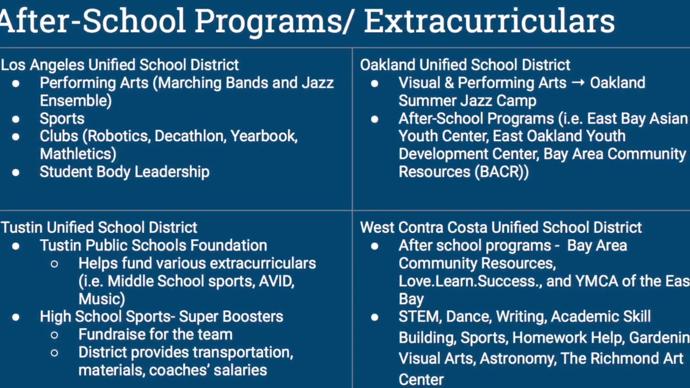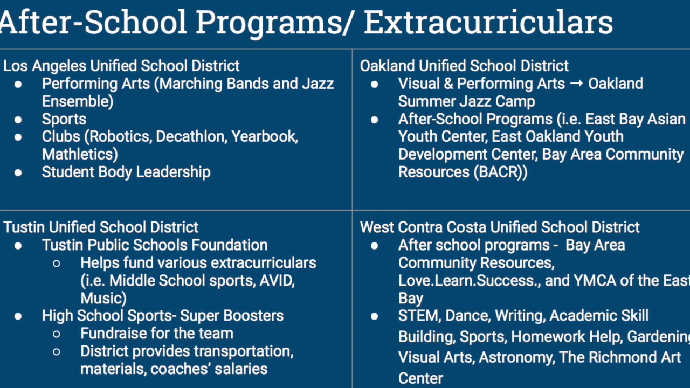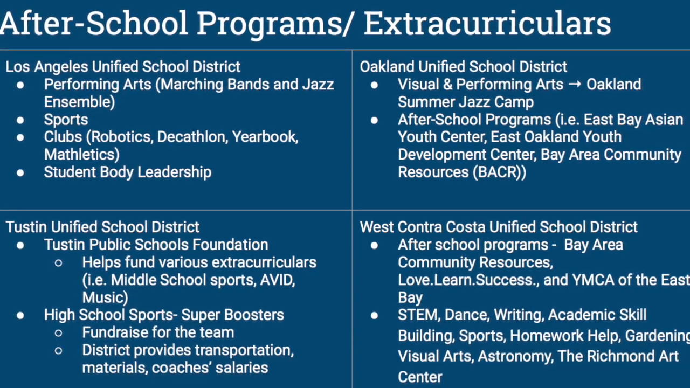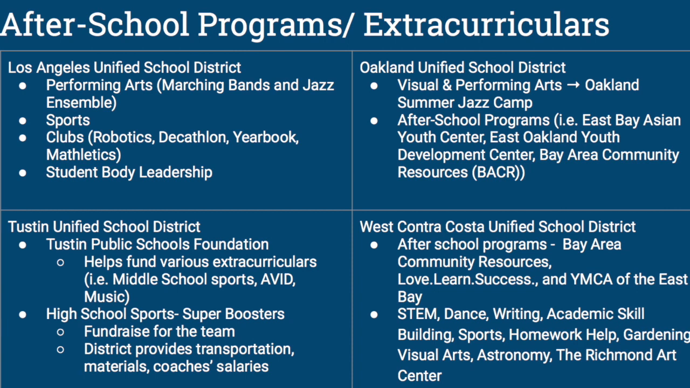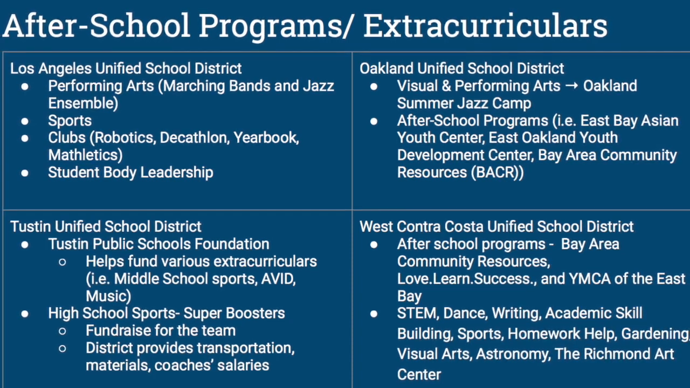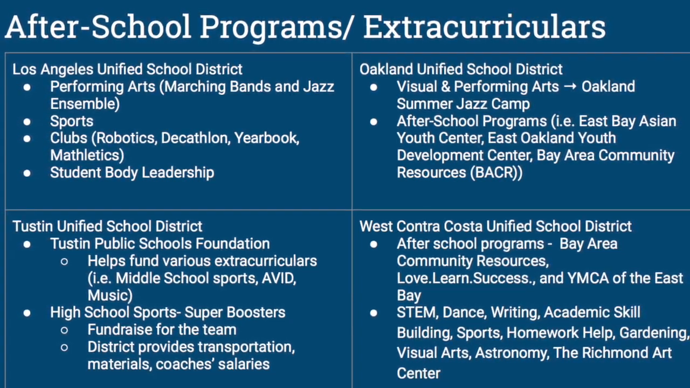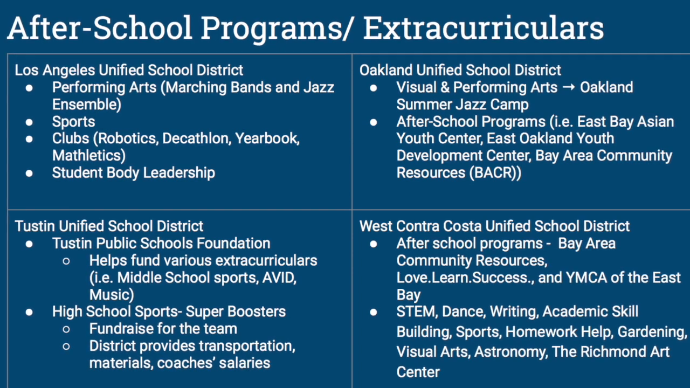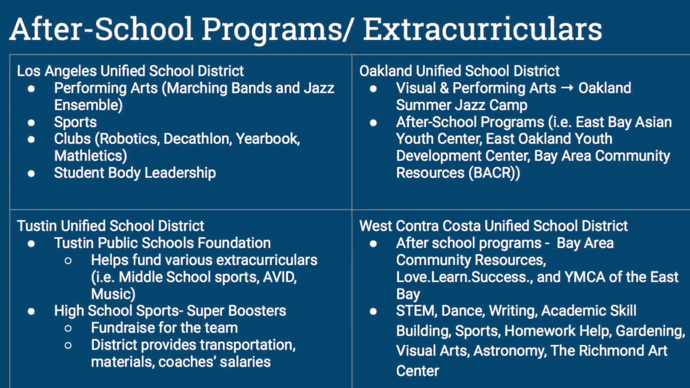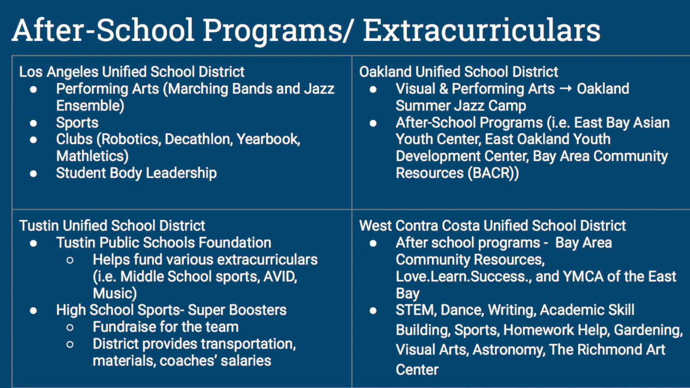In the Oakland Unified School District, there aren't a lot of extracurricular programs, but there are plenty of after-school programs with examples like the East Bay Asian Youth Center and East Oakland Youth Development Center. In West Contra Costa Unified School District, they offer programs like Bay Area Community Resources, Love, Learn, Success, and YMCA of the East Bay: academic skill building, sports, homework help, and visual arts.